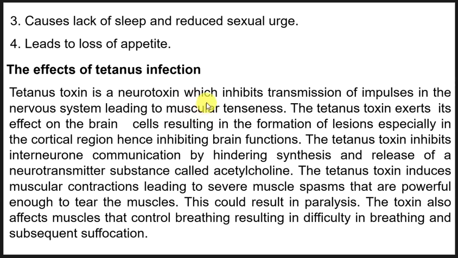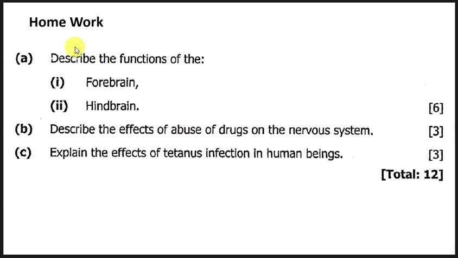So here we have a question for you for homework. A, describe the functions of the forebrain and hindbrain. B, describe the effects of abuse of drugs on the nervous system. Then C, explain the effects of tetanus infection in human beings.